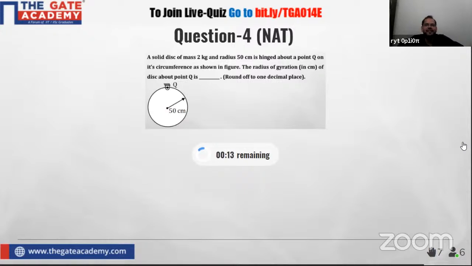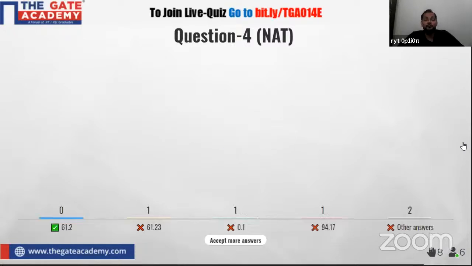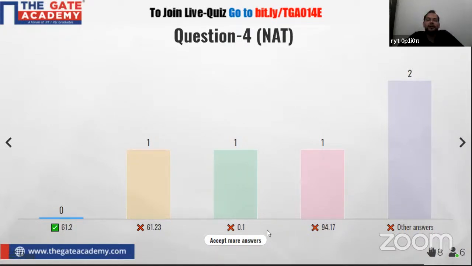So here we will see the first, second and third position. Ambati is saying, I lost the game, sir. How are you saying this, Ambati? This is a live quiz session, and this will not be conducted for the first time. Definitely, if you try, then in an upcoming quiz on the same subject, you can score the first position. So don't think that you have already lost the game and can't score very well in the quiz. Definitely you can score good, not in this quiz, in an upcoming quiz.